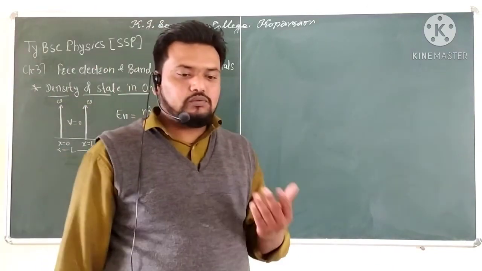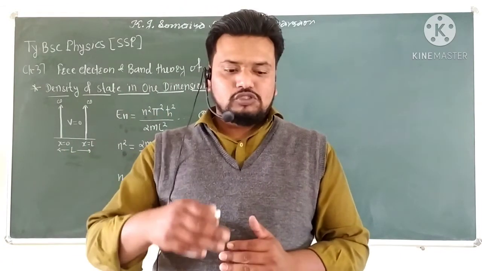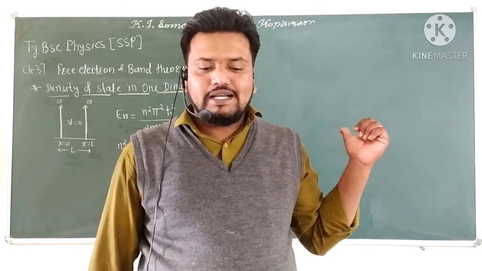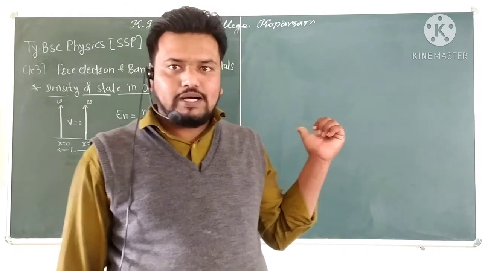If we calculate the density of states, we want to differentiate equation 2 and multiply it by 1 by 2.